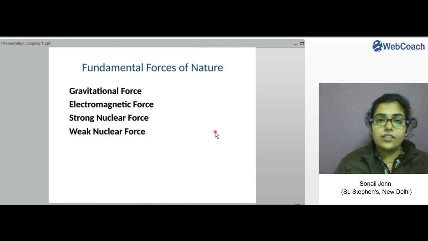Next, we come to electromagnetic force. This is the force between two charged particles. Unlike the gravitational force, which is always attractive,